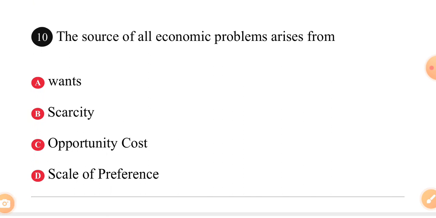The source of all economic problems arises from dash. This is SS1 work, definition of economics. The source of all economic problems arises from what? A. Wants. B. Scarcity. C. Opportunity cost. D. Scale of preference. This is something you should know, so I'm not answering number 10. I'm giving you number 10 as an assignment.